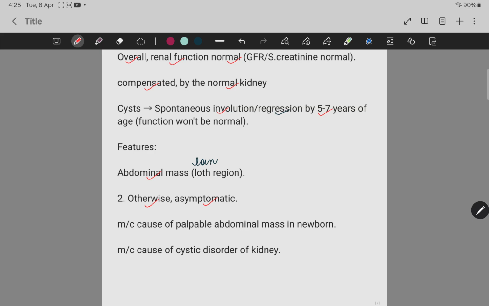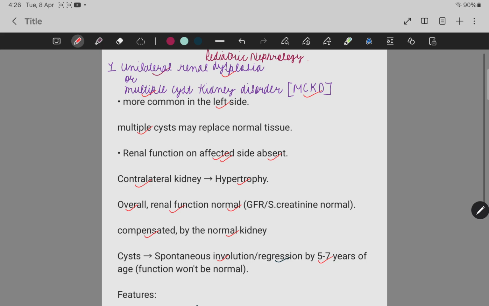This is one of the most common causes of palpable abdominal mass in a newborn. MCKD is the most common cause of cystic disorder of the kidney. So this was for multicystic kidney disorder.